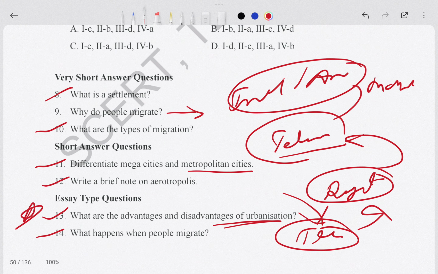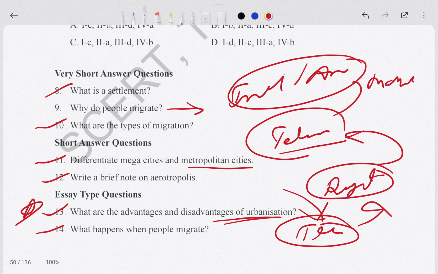The next chapter is Rampur. Okay, right, we will see the important questions in the next video. But in this video it is only till here.